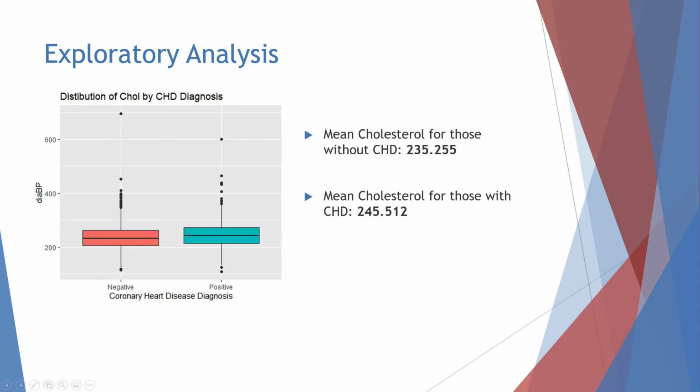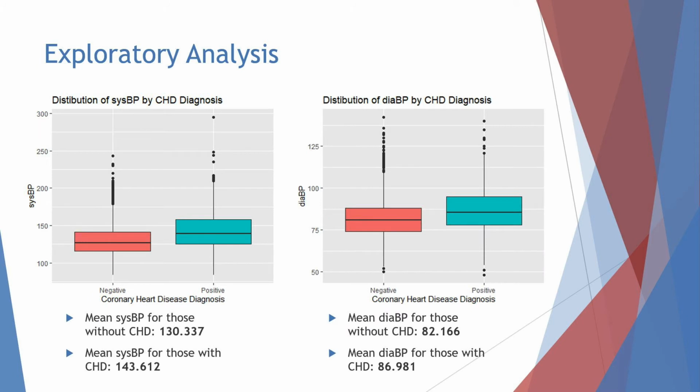Next, we can take a look at the cholesterol levels. It appears that the mean cholesterol for those who suffer from coronary heart disease is elevated compared to those who do not suffer from coronary heart disease. And this trend continues for the blood pressure. For both systolic and diastolic blood pressure, there is an increase for those who suffer from coronary heart disease as opposed to those who do not.